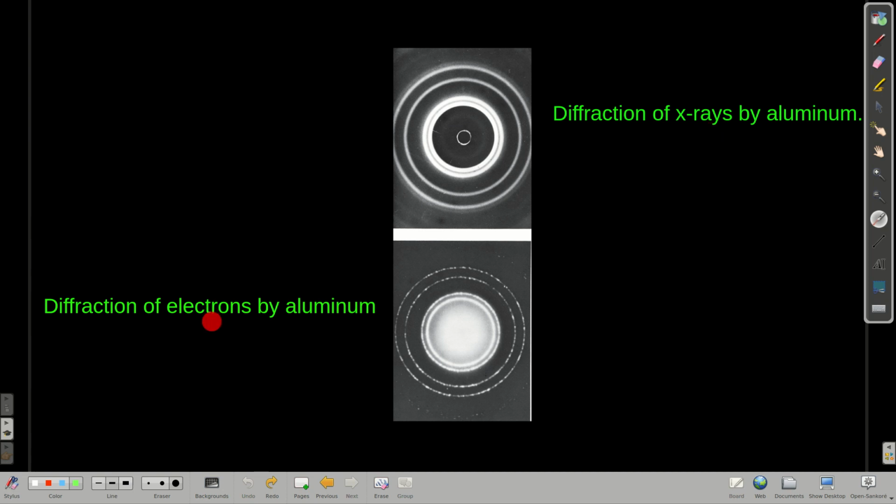Now let's look at what happens when we hit that aluminum with a beam of electrons. We get the same sort of pattern. It looks a little different, but it's still definitely diffraction. They get bright spots and dark spots, constructive and destructive interference. This right here is a solid example of electrons acting as waves. So wave-particle duality, de Broglie's equation, lambda equals h over mv, remember it? It says that any particle that has mass m and velocity v also has a wavelength associated with it.